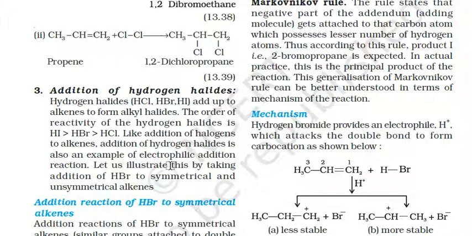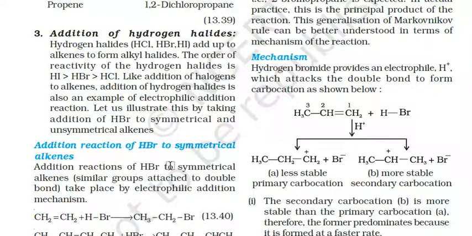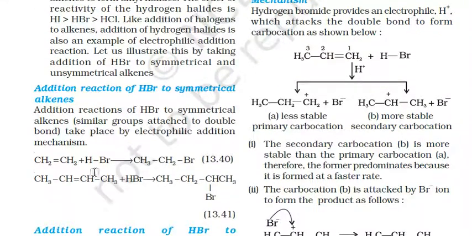hydrogen halides such as HCl, HBr, HI adds up to alkenes to form alkyl halides. The order of reactivity for the hydrogen halides is HI is more reactive than HBr, which is more reactive than HCl. Like addition of halogens to alkenes, addition of hydrogen halides is also an example of electrophilic addition reaction. Let's illustrate by taking addition of HBr here. So CH2=CH2 plus HBr.